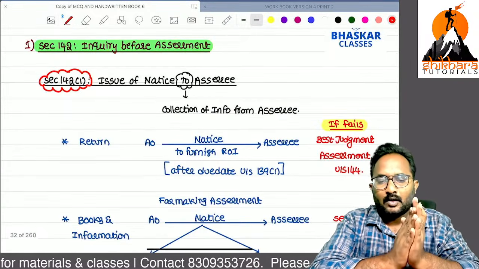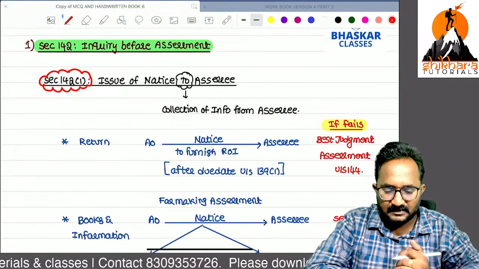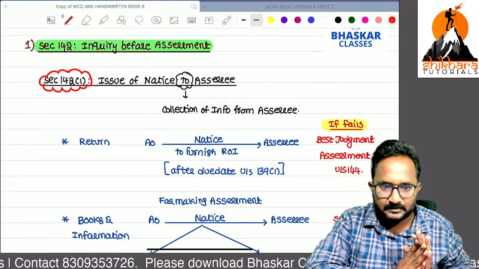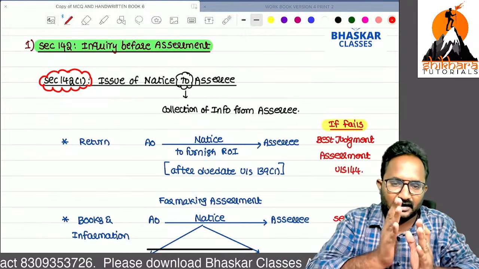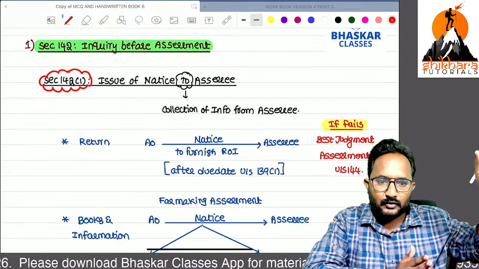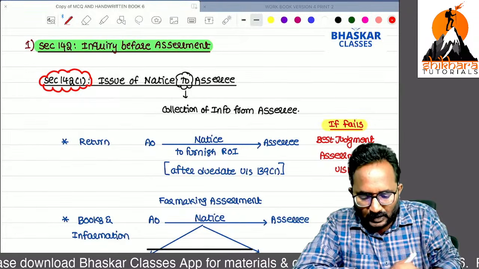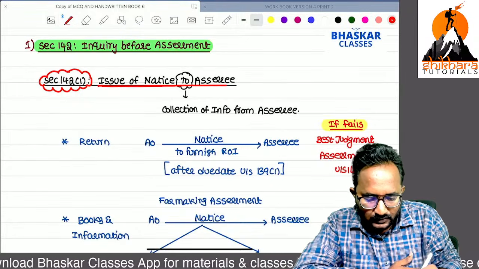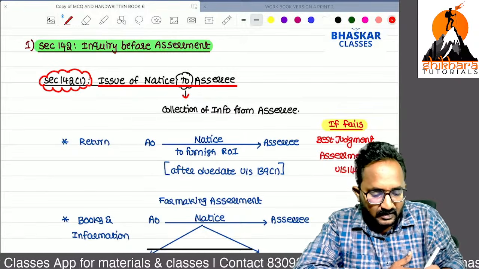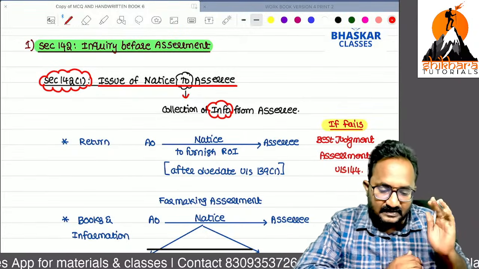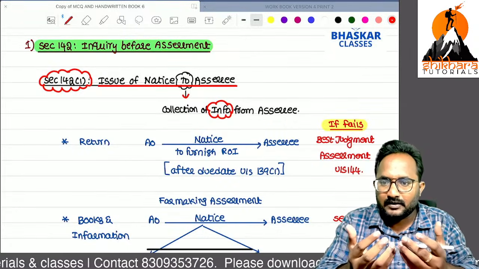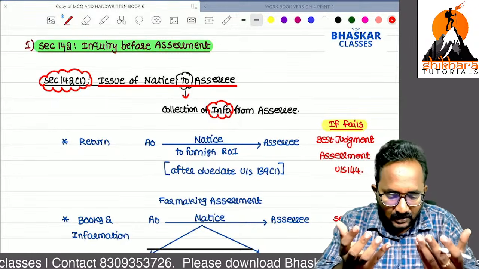Now, how can we do the inquiry? That means we want to ask some questions. For those questions, the SSC needs to give a response. So while verifying the return of income, if I have some doubts, definitely I can do an inquiry with the SSC before starting the assessment. Now, 142(1) is the issue of notice to the SSC. What is my objective for issuing this notice? For collection of information from the SSC. So we are asking some questions in that notice, and for that he needs to give the reply. That is what is called an inquiry.